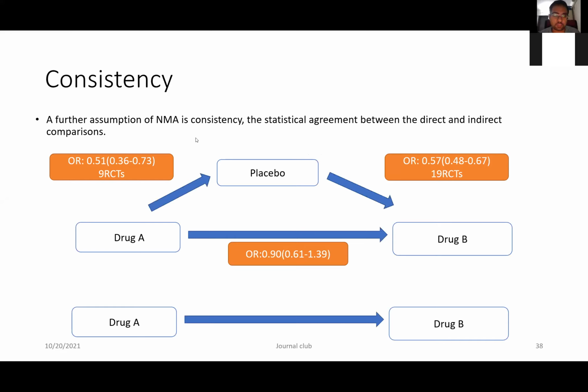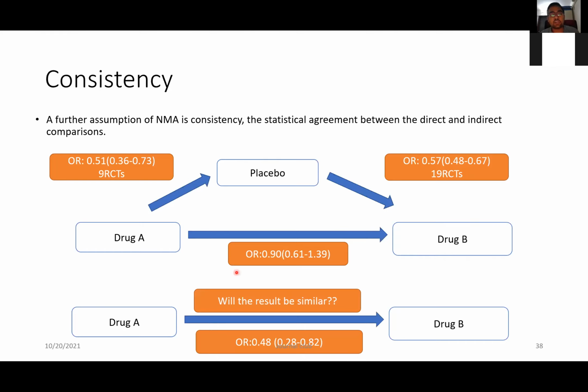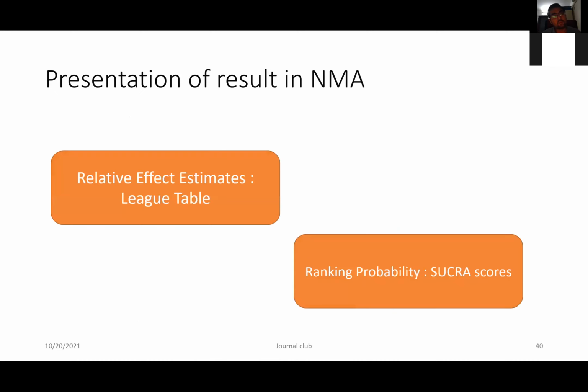Now what does consistency actually mean? We know that drug A versus placebo is direct evidence, drug B versus placebo is direct evidence, and drug A versus drug B is indirect evidence, where we do not have any randomized controlled trials between drug A and drug B. Based upon the network analysis we get an odds ratio, and we get a probability of which drug is better, drug A or drug B. But suppose there were randomized controlled trials actually between drug A and drug B, and that result matches the result of the network meta-analysis, then consistency is achieved. But if not, then consistency is breached. So that is why transitivity and consistency are the two important pillars.